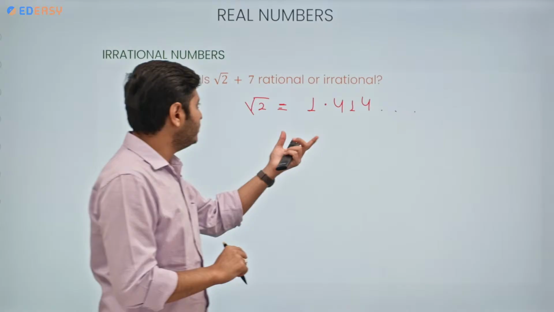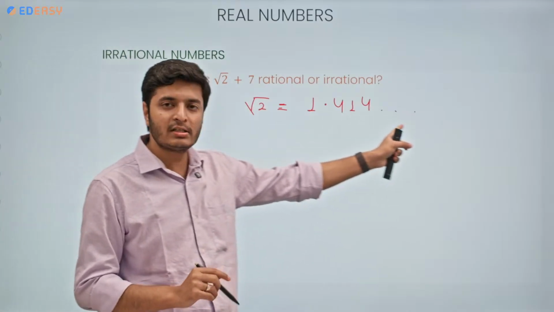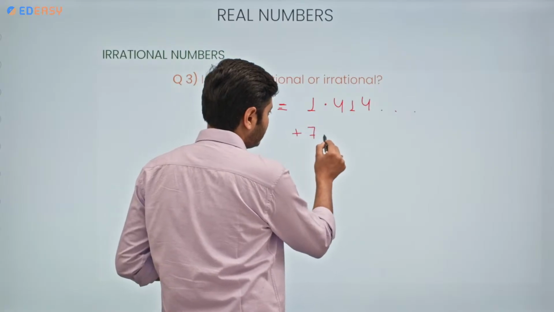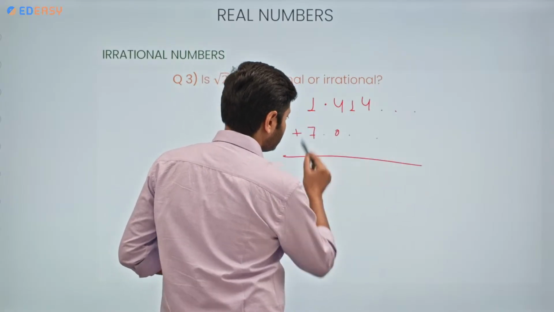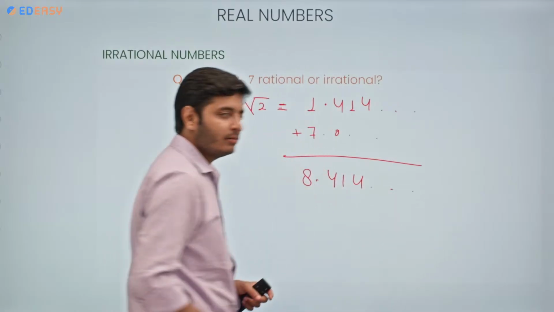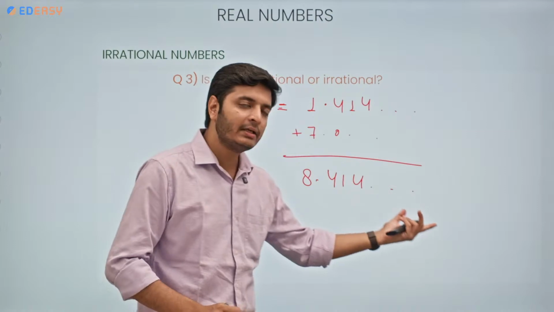So if I'm adding 7 to this decimal expansion, what will it become? Suppose I'm adding 7 here, so it will become 8.414 and so on till infinity, non-terminating, non-recurring.